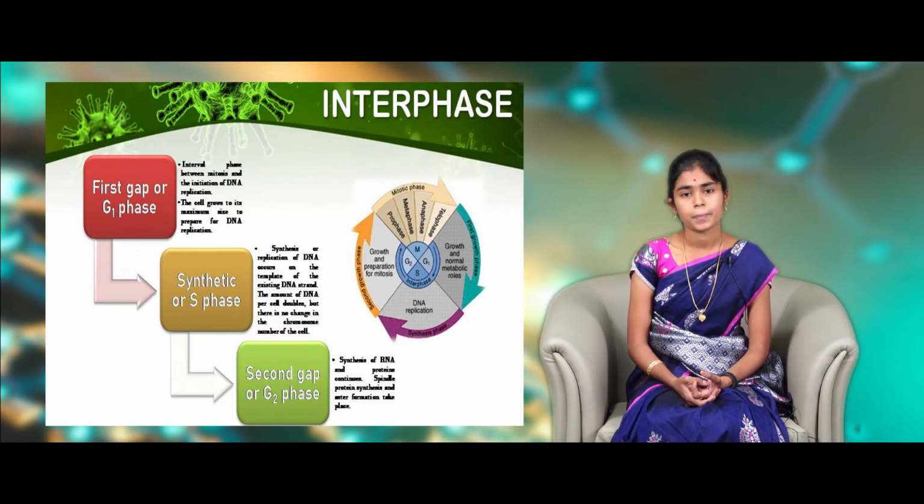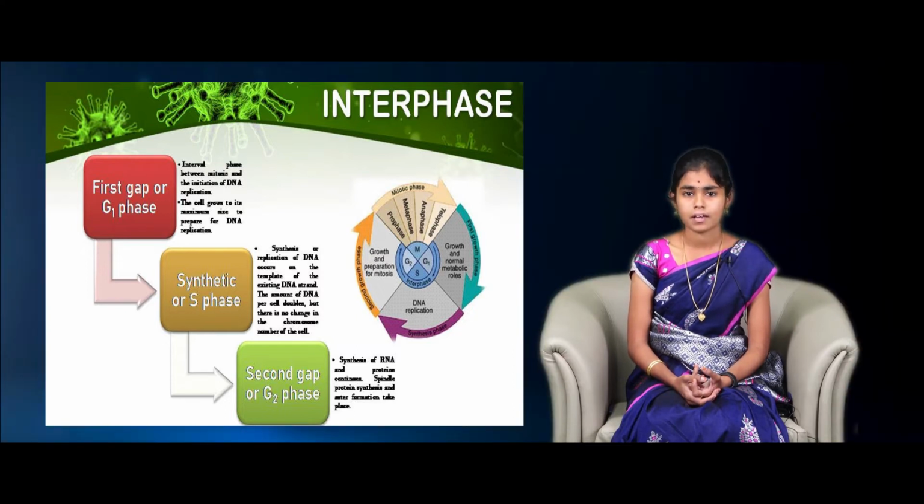In the G1 phase, the cell grows, does its normal function and replicates the necessary organelles. Next, it moves to the synthesis phase where the DNA replicates. Finally, it moves to the G2 phase where the cell grows and prepares itself for the cell division process. After the G1 phase, sometimes it moves to the G0 phase, which is the resting phase.